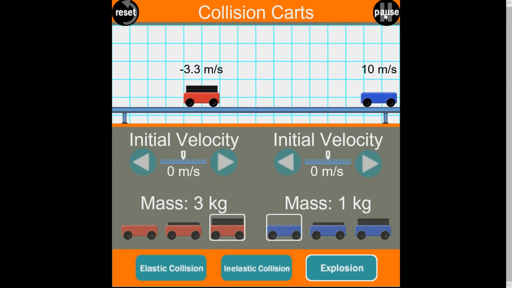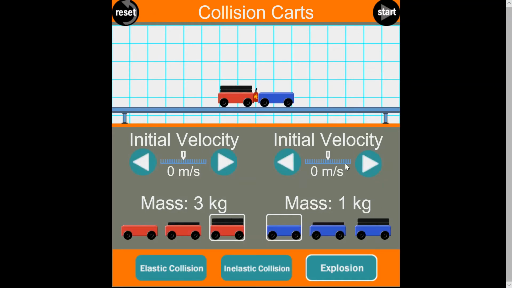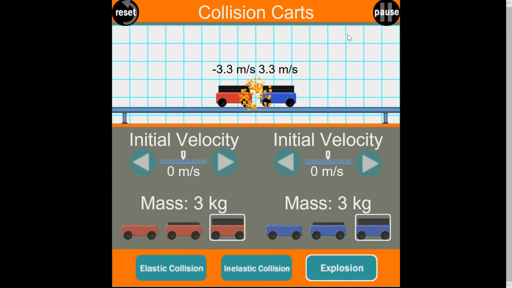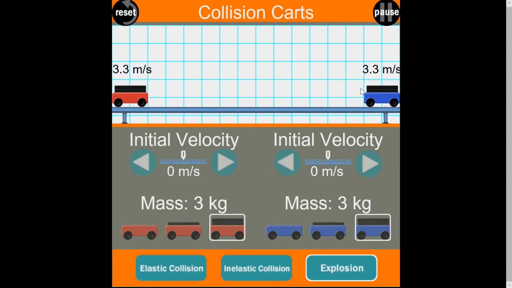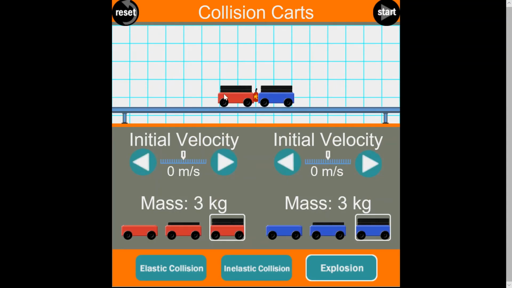And again, remember that the total momentum here is 0 before and after. So even if I go back to our initial condition where both of them have 3 kilograms, right now the momentum is 0, obviously, because they're not moving. But after the explosion, the momentum is still 0 because this one has negative momentum and the other one has positive.